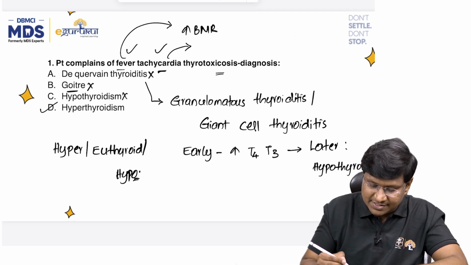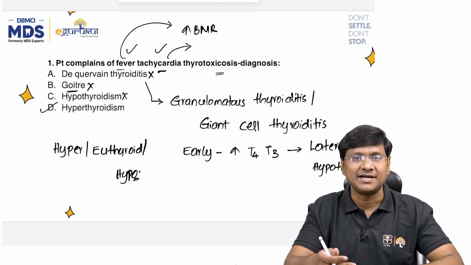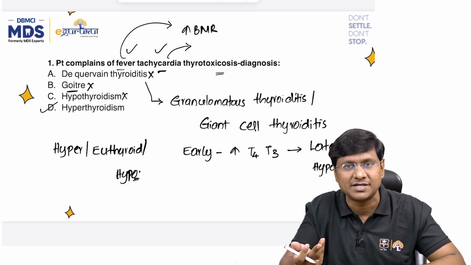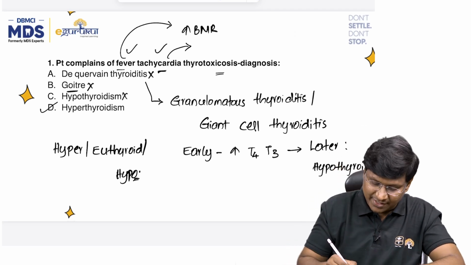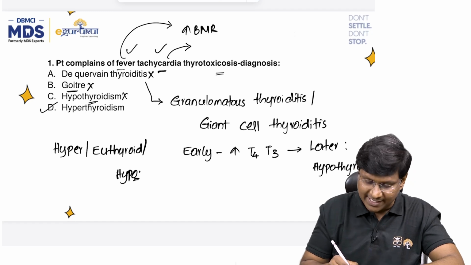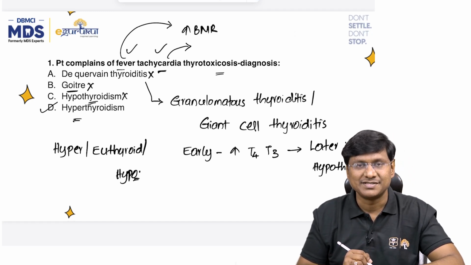Then hypothyroidism: you don't have fever and tachycardia. In patients with hypothyroidism, you will have bradycardia but not tachycardia. That is the reason why option C is also ruled out. So the answer here is hyperthyroidism, right?